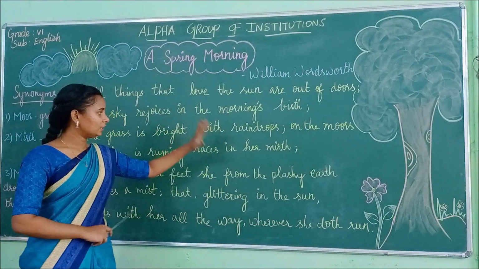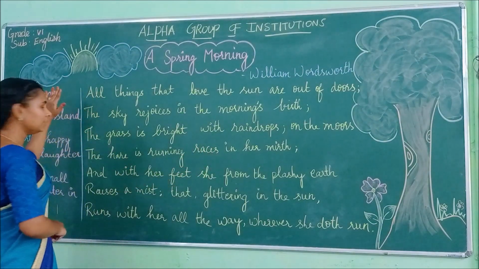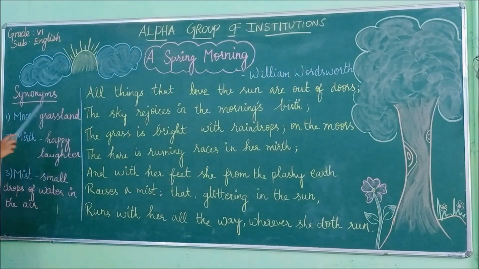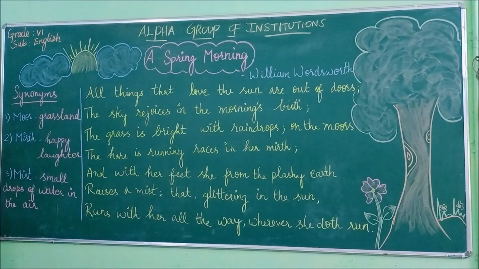Okay, children, before entering into the stanza, we should read the hard words, okay? So here we have got some synonyms we shall see. The first word, moor. What do you mean by moor? Moor is a grassland. The second word, mirth, which means happy laughter, full of joy. Okay? The third word, mist, small drops of water in the air. What do you mean by mist? Small drops of water in the air. Okay. Moor, grassland. Mirth, happy laughter. Mist, small drops of water in the air.